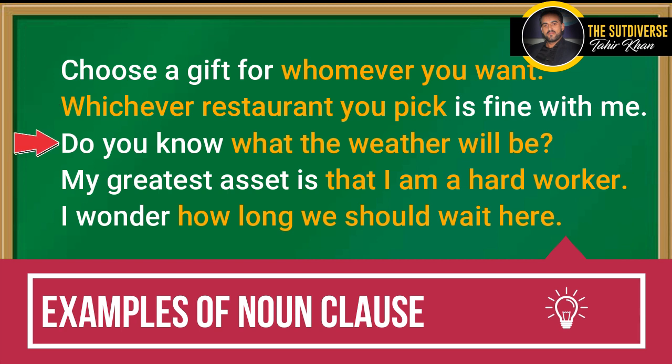Likewise, do you know what the weather will be? In this sentence, "what the weather will be" is a noun clause. We are having another example. My greatest asset is that I am a hard worker. "That I am a hard worker" in this sentence is a noun clause because it is performing as an object, which is the function of a noun. So we say that it is a noun clause.